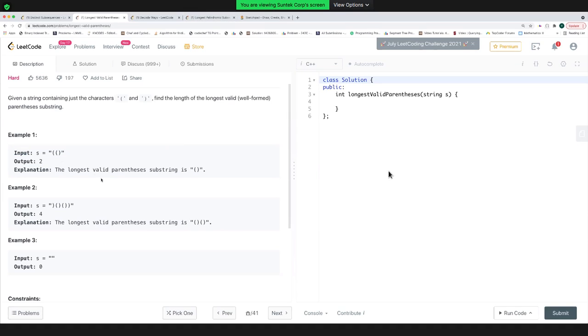So in case of substring, if you are picking the ith element, then using a stack we can do it. Shriram is saying using a stack we can do it. Shriram, the stack approach that you are talking about essentially checks whether my complete string is valid or not. It won't check the length of the longest valid parenthesis substring.